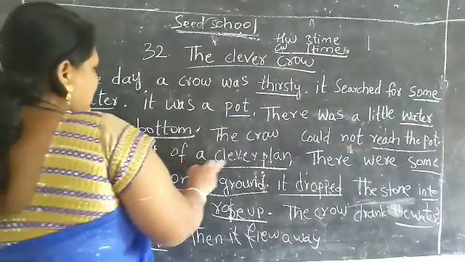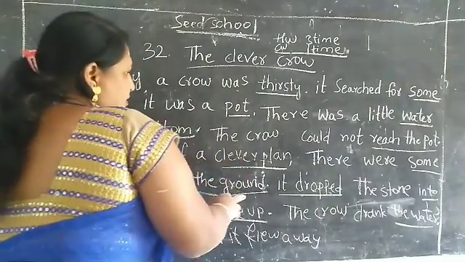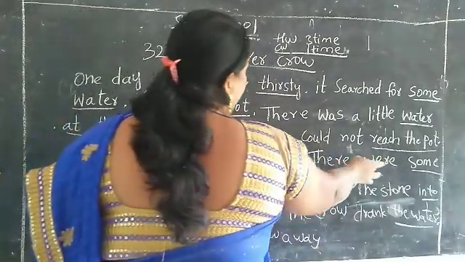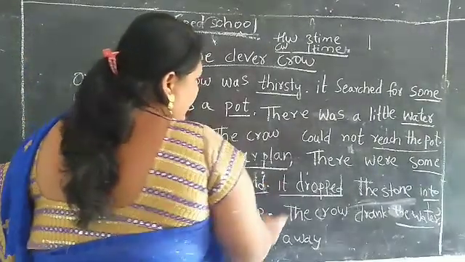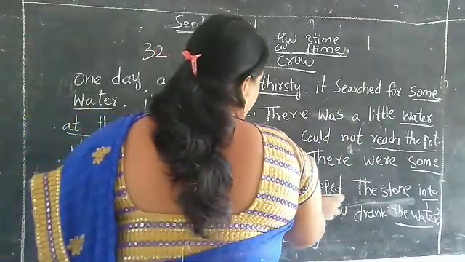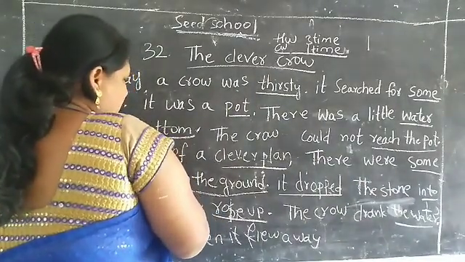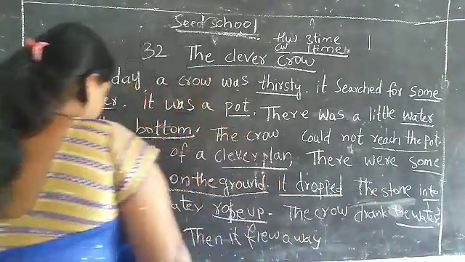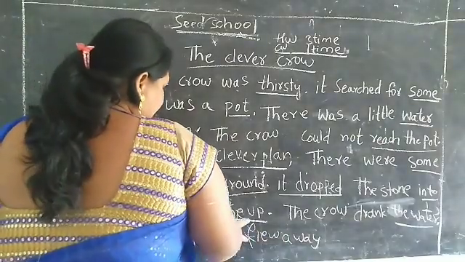It thought of a clever plan. There were some small stones on the ground. It dropped the stone into the pot. The water rose up. The crow drank the water. It felt happy. Then it flew away.